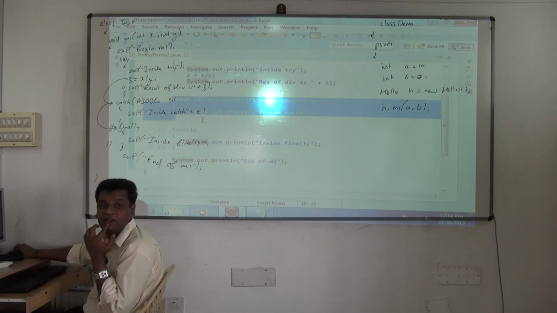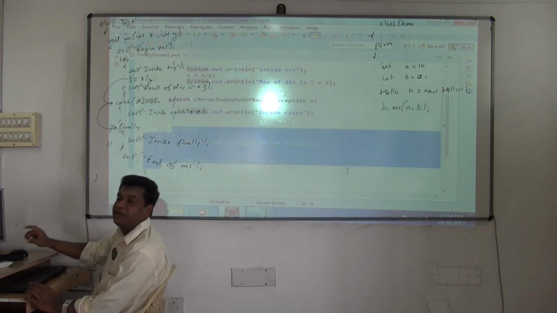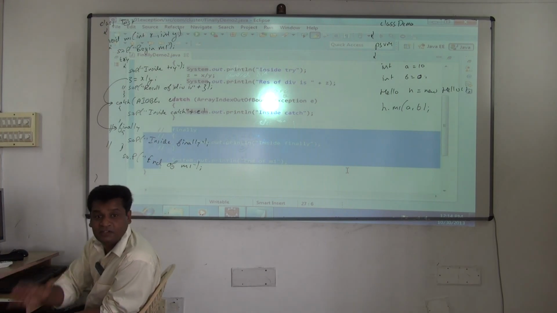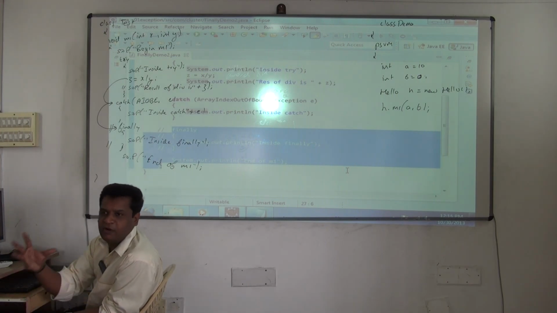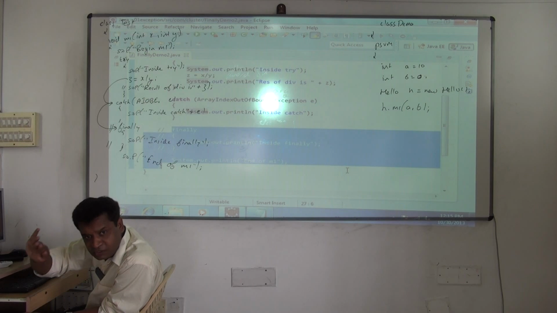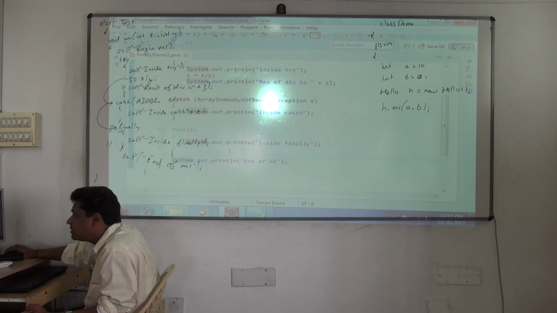It will see the exception handler, but it cannot handle it. So since it cannot handle it, these statements are skipped. Immediately the method gets terminated. Your M1 method stops execution. If you are not handling the exception in your method, the method stops execution. So when does the method stop execution? When the exception is occurring and you are not handling it, the method stops execution, and control comes back to the caller. So once it comes back to the caller, that is okay, it will execute. But these two statements are not executed.